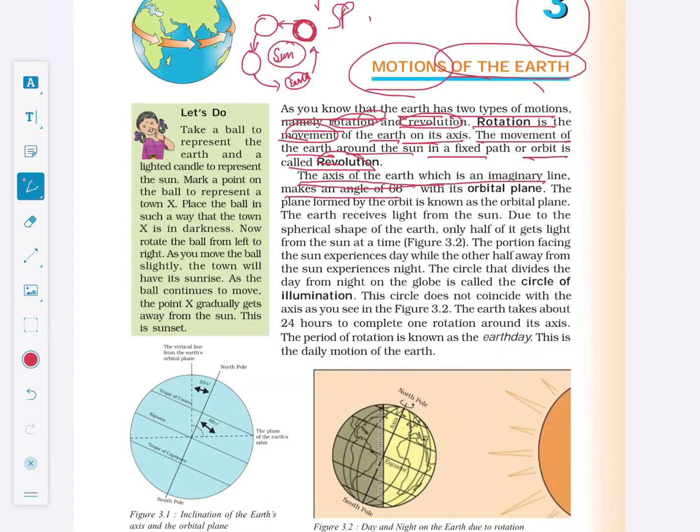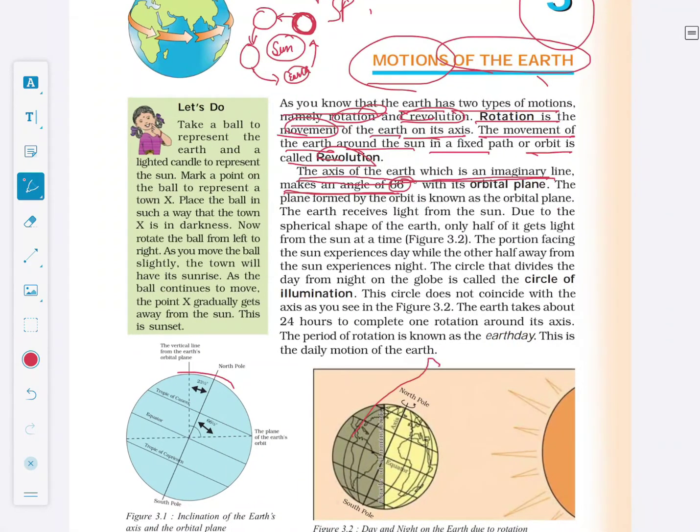The axis of the earth, which is an imaginary line, makes an angle of 66 degrees. So, coming to the diagram, this is an axis of the earth from North Pole and South Pole, which is making an angle of 66 degrees with its orbital plane. The plane formed by the orbit is known as orbital plane.